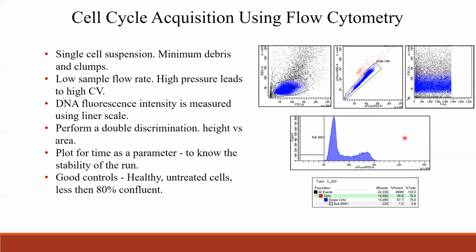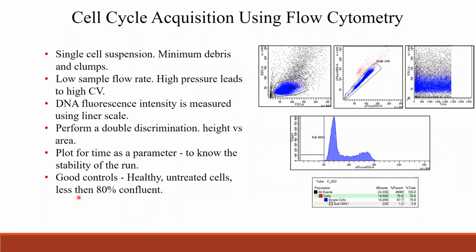So during acquisition, you have to adjust the voltages of the parameter, just to see the DNA profile. Then you have to see the G1 peak and G2 peak, and there should be some space here for the sub G0 G1 population. You can give one quarter of the space here, and then keep the G0, G1 and G2 peaks nicely visible, so you can adjust the voltages, and not keep them too low or too high to lose any population.